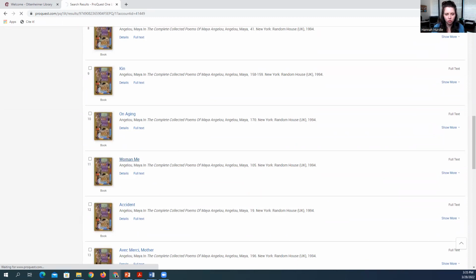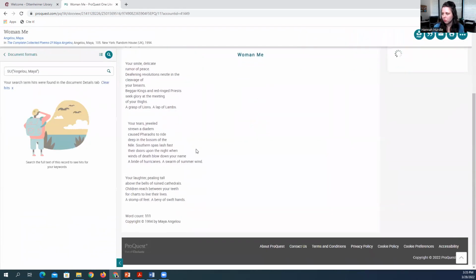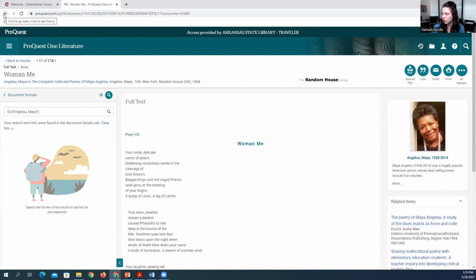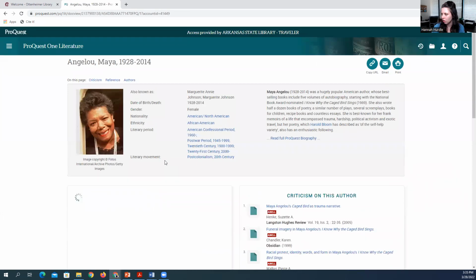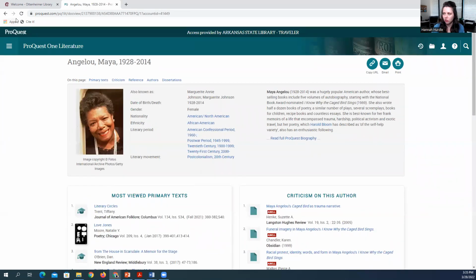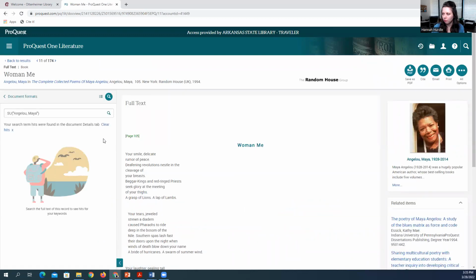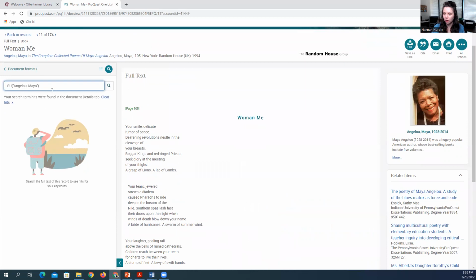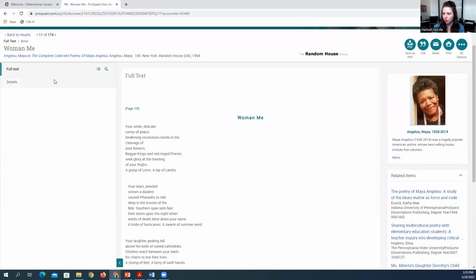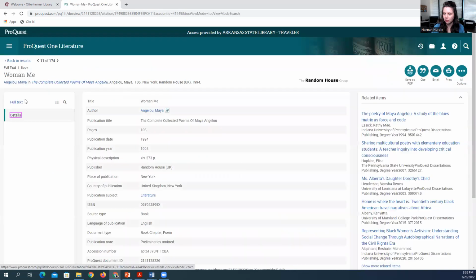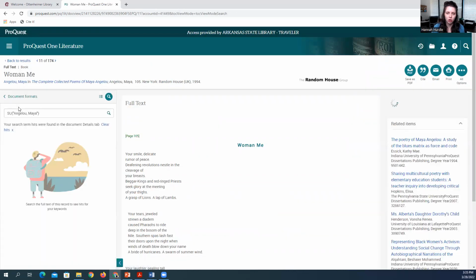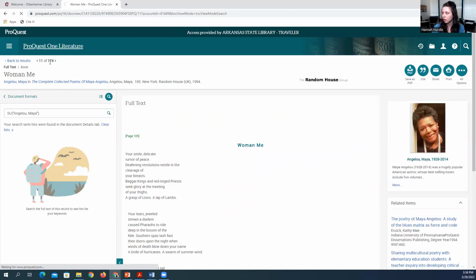It'll load. The database can take a second sometimes. There are a lot of poems in this collection. We can take a little look. That'll take you to her author page, which I'll show you a different one in a second. But you can search in the document as well. You have that option. You can also look at document formats. This one only has full text, but other documents might have different formats.